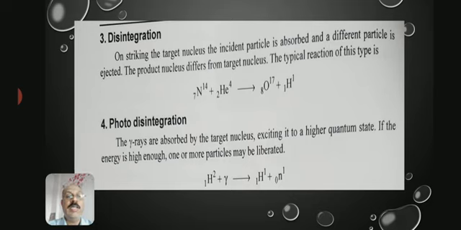Now the next one is photodisintegration. The gamma rays are absorbed by the target nucleus. In this one, what happens? Gamma rays are absorbed, exciting it to a higher quantum state. If the energy is high enough, one or more particles may be liberated.